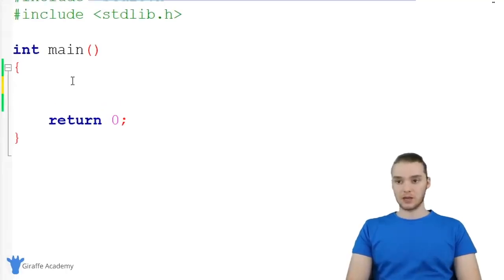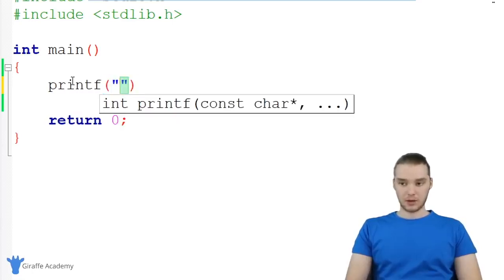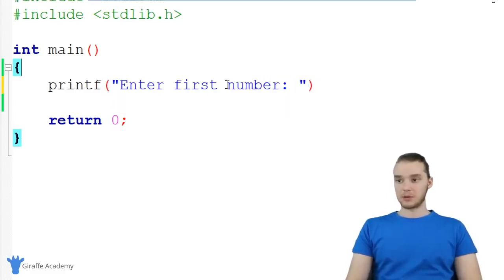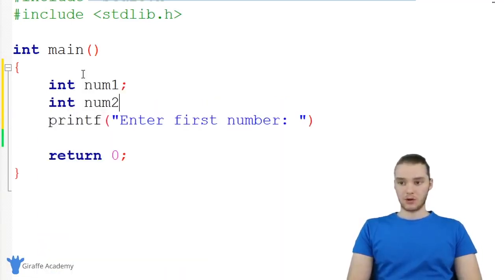The first thing I want to do is print out a prompt. So I basically want to prompt the user for some input. So over here, I can just say printf, and inside of here, we're just going to give them a little prompt. So I'll say enter first number. And essentially what we're going to have them do is enter in two numbers. So I'm actually going to create two variables up here. So we'll make an int, and we'll call it num1. And then we'll make another int, and we'll call it num2. And I'm not actually going to give these values right up front. We're going to end up giving these whatever the user enters in.